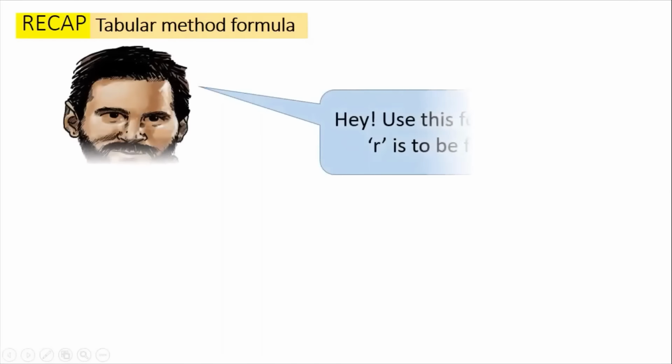Now, the recap questions that we saw just now are when R, or the learning rate, is given in the question. Now, there is one more type of question where the R will be missing from the question and you will be asked to find the R, or the learning rate. So which formula should we use? We will invite someone really special to do that final bit of recap so that you will never forget that formula again.